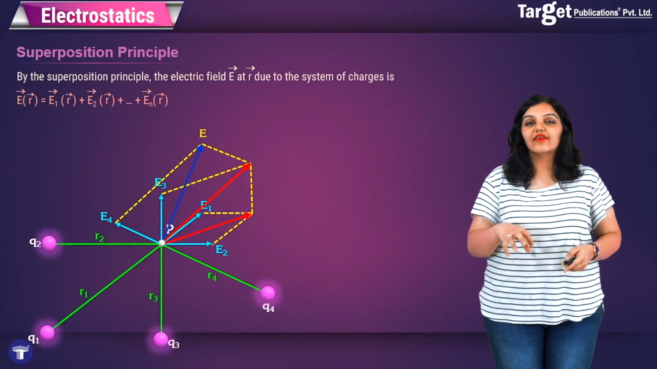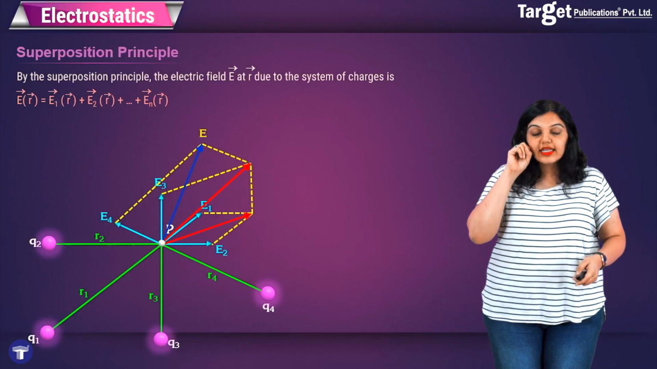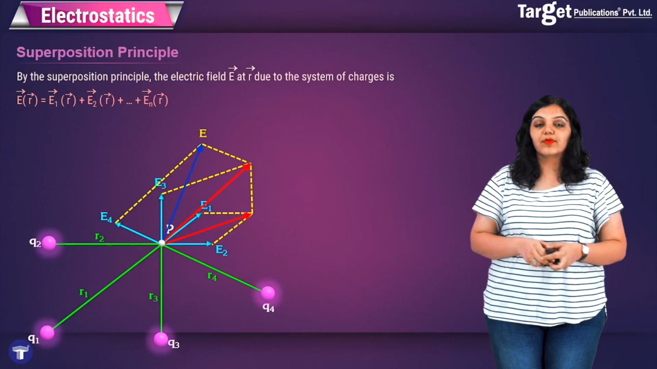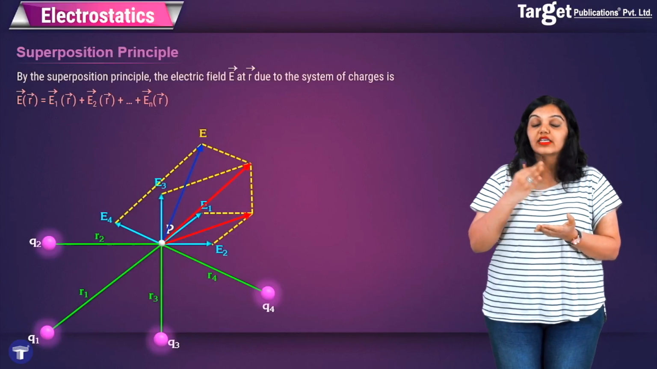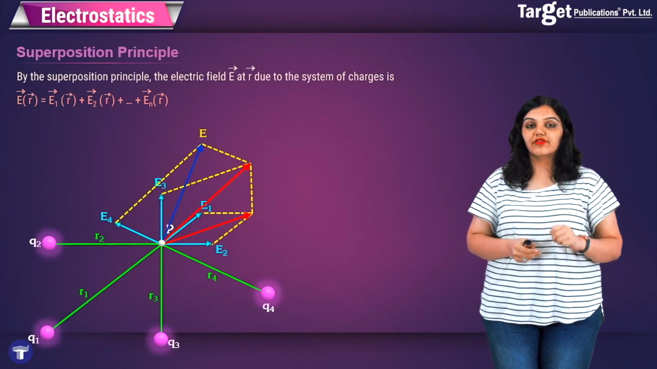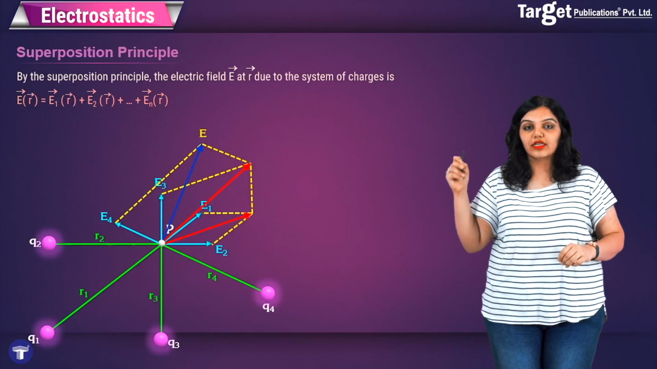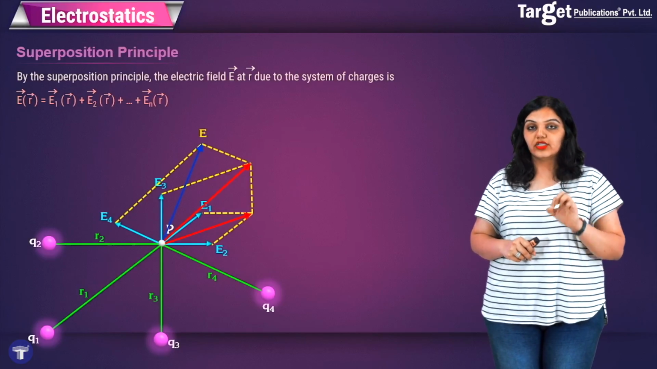So you can see all I have done is vectorially add the electric field due to each of them. So again, just like for forces, we can use the superposition principle, which says that the total field E is nothing but the vectorial addition of each of the fields. So it's E1 bar plus E2 bar plus E3 bar plus E4 bar, and so on and so forth. Each of these fields only depends on the position of the point charge.